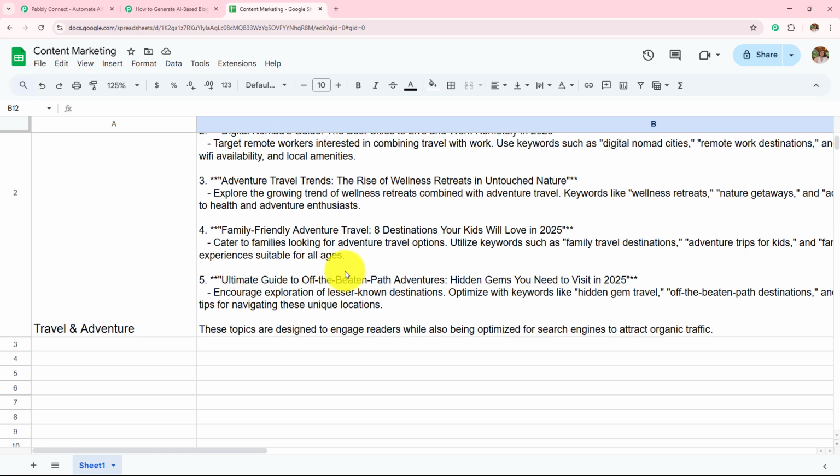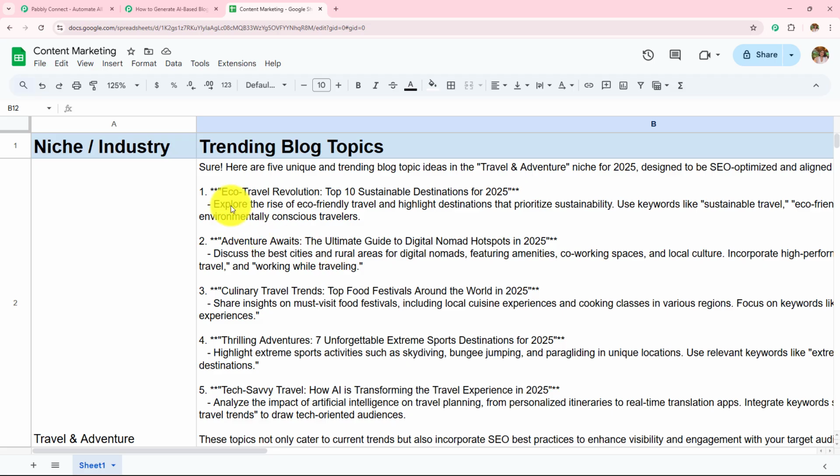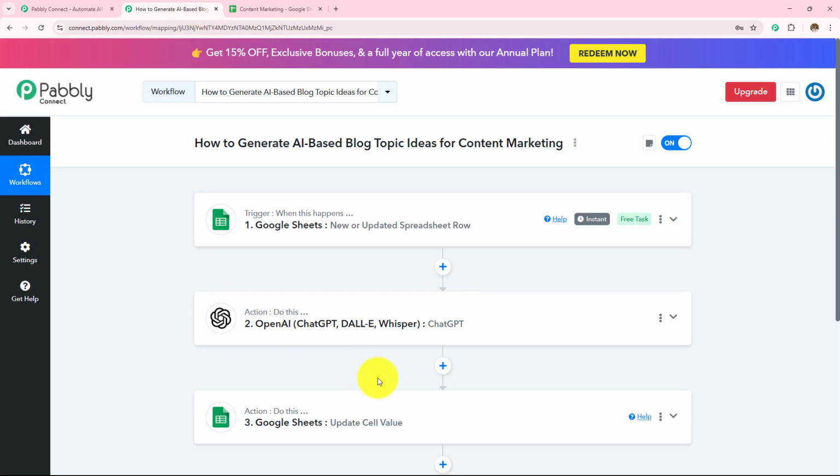And here we can see that in no time we have added 5 ideas. Eco travel revolution, adventure awaits, culinary travel trends, thrilling adventures, tech savvy travel. So this is how this automation workflow is going to run. And now to learn how to create this, let's start creating this from the beginning.